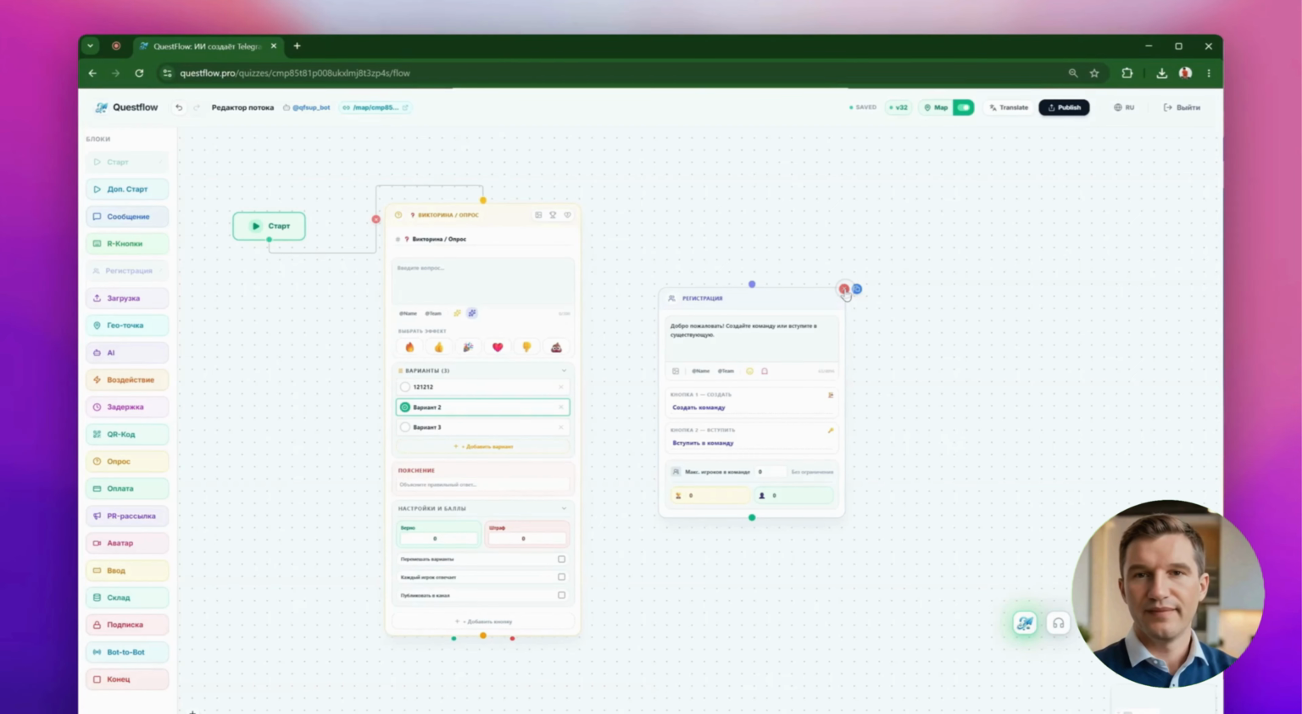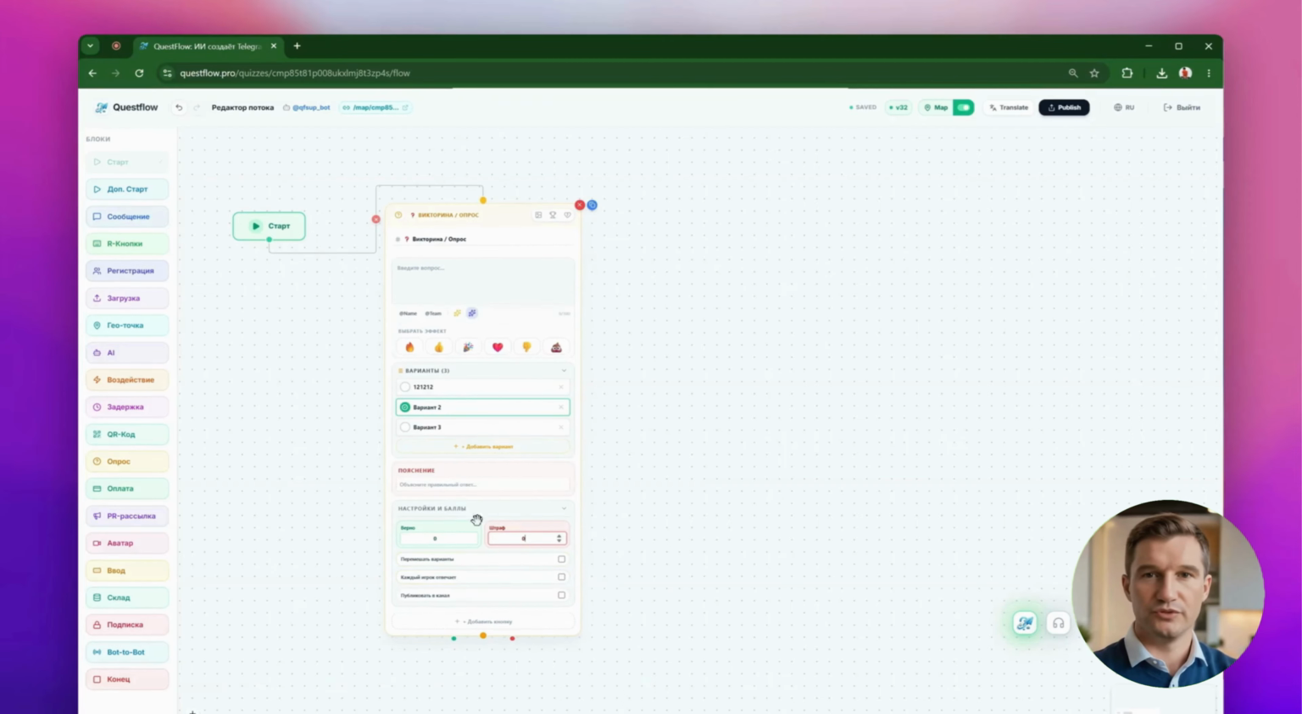Points can be awarded either to the user personally or to the entire team. By the way, I have a separate tutorial video about the registration block that covers how to group people into teams and assign captains. We've also thought through flexible waiting scenarios. The bot can wait until all team players have answered, or it can record only the very first person to give the correct answer. Poll results can be shown not just personally to the user in the chat, but also automatically published directly into a public Telegram channel.